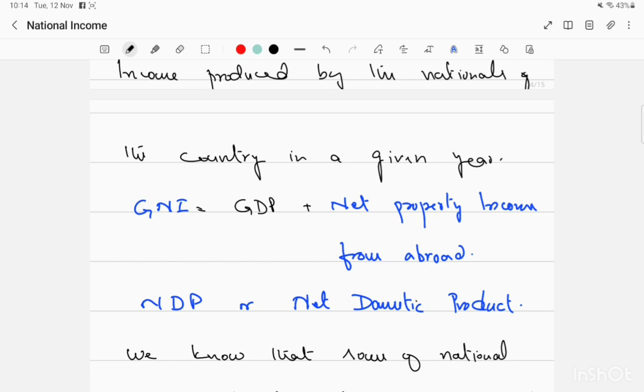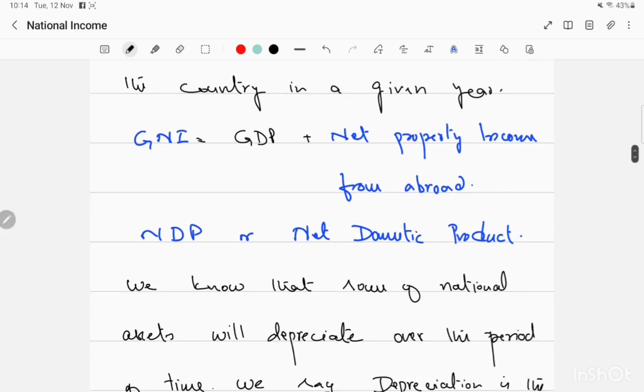So if incoming income is more than outgoing income, then our GNI will be larger than GDP. And if outgoing income is more than incoming income, then our GNI will be lower than GDP. So this is how we reach the GNI after calculating GDP.